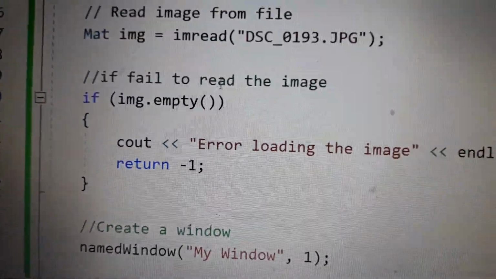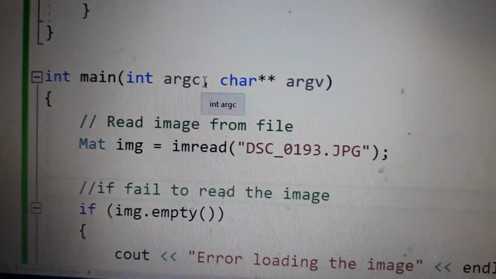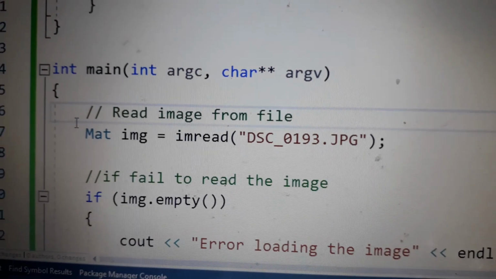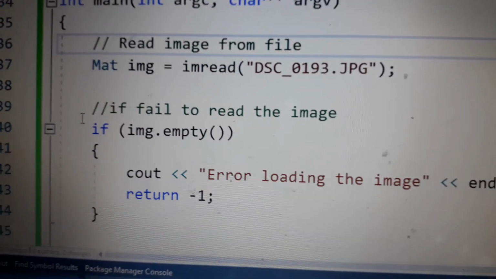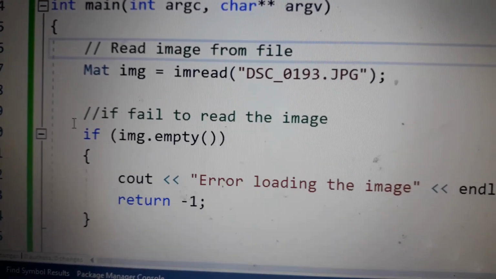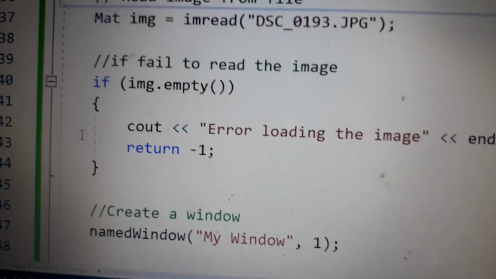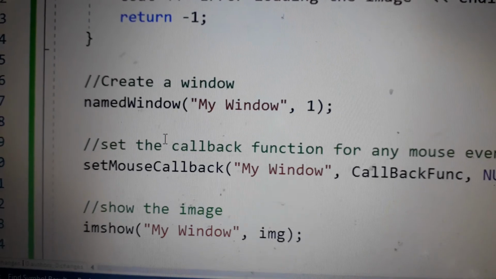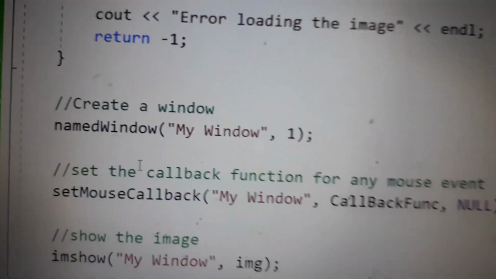Now I'm going to explain line by line. Here it is getting the image, or it may be a video or image, whatever; finally it is an image. We can handle video also. So I'm creating the named window, which will display the image like a container.